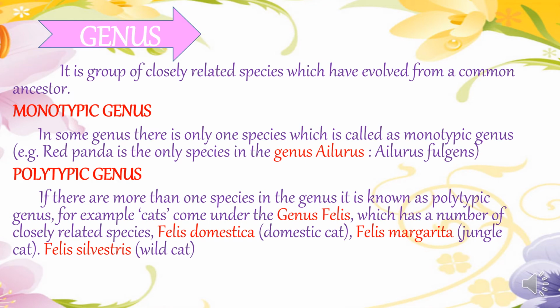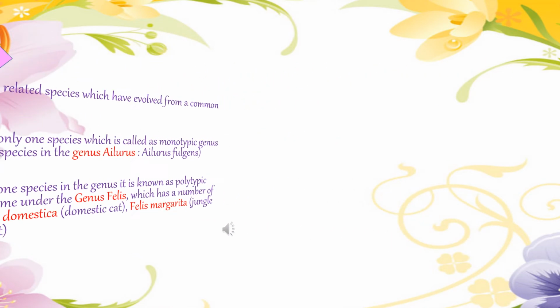Polytypic genus. Now, if there is more than one species in a genus, it is known as a polytypic genus. For example, cats come under the genus Felis, which has a number of closely related species like Felis domestica, the domestic cat, Felis margarita, the jungle cat, and Felis sylvestris, the wild cat. This is called a polytypic genus. When more than one species is present in a genus, it is called a polytypic genus. When there is only one species in a genus, the genus is called a monotypic genus.